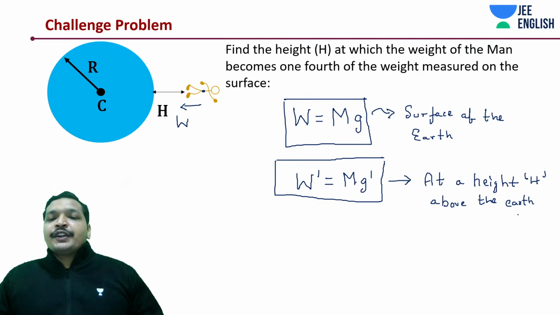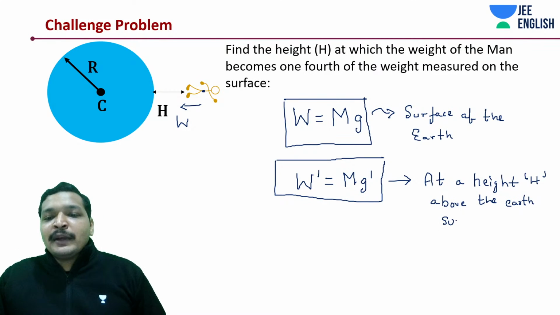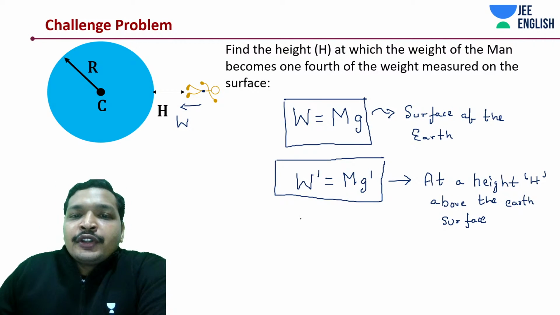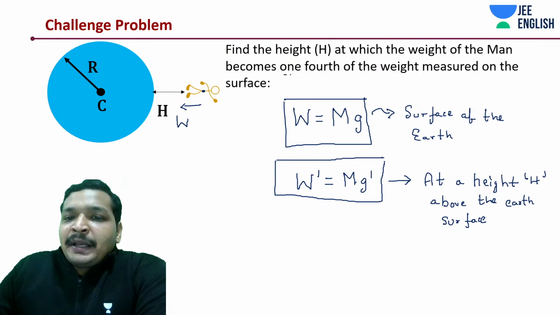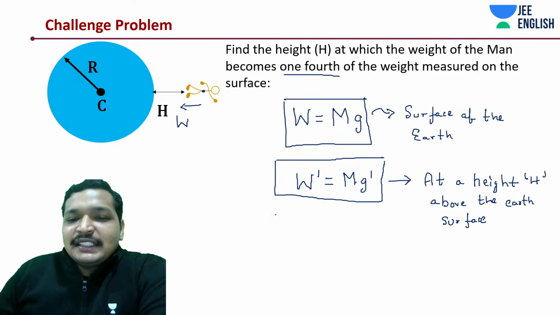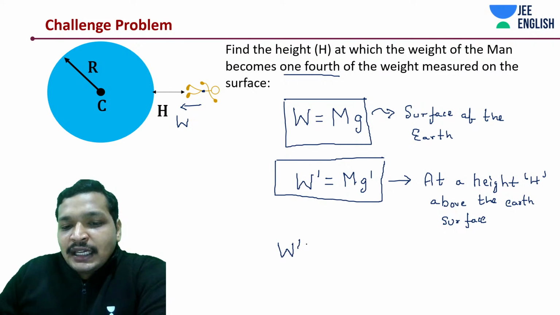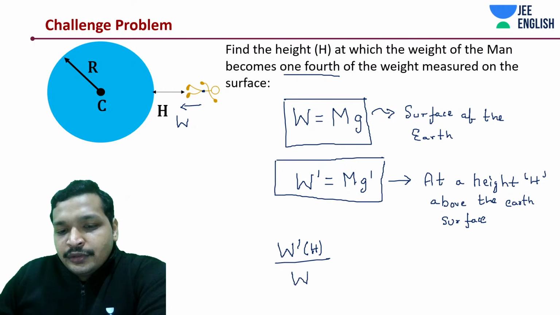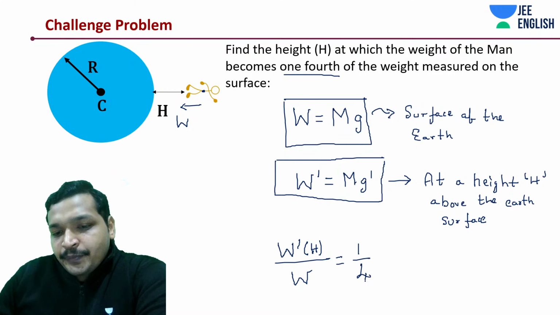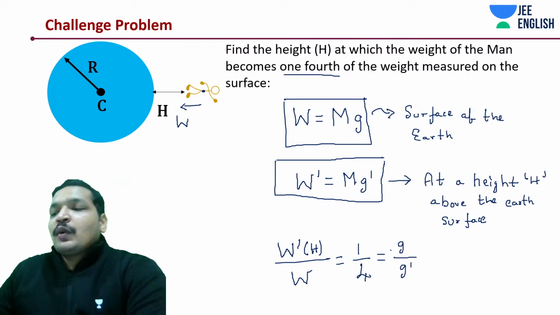Your weight is of course going to decrease. It has become how much? 1/4. So what have they given to you? They told you that your weight becomes 1/4. It's a pretty easy problem, guys. Focus on the problem. It's given to you W dash at some height divided by W is equal to how much? 1/4. That means g dash by g is 1/4.